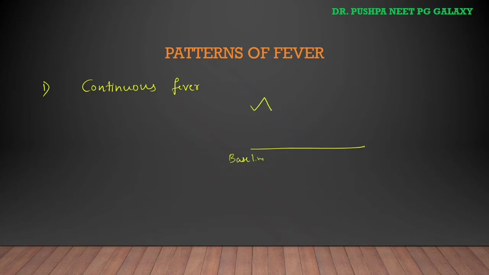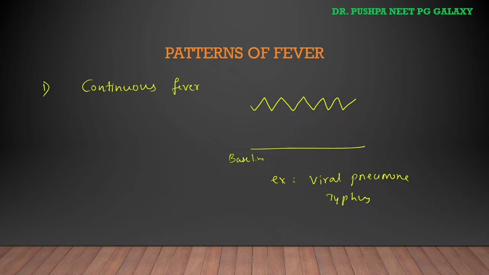It fluctuates not more than 1 degree Celsius and does not touch the baseline. An example is viral pneumonia and typhus.